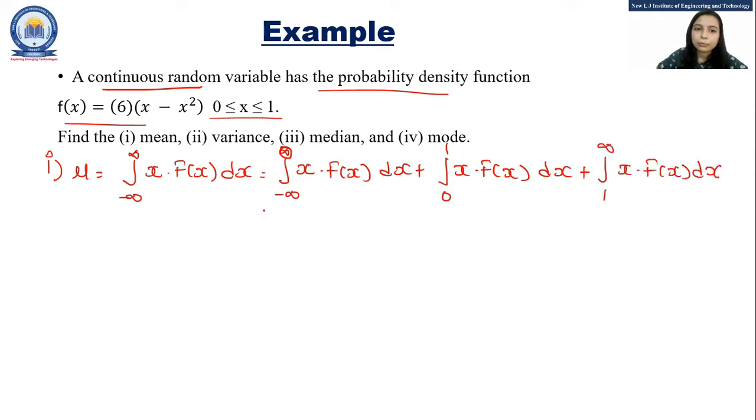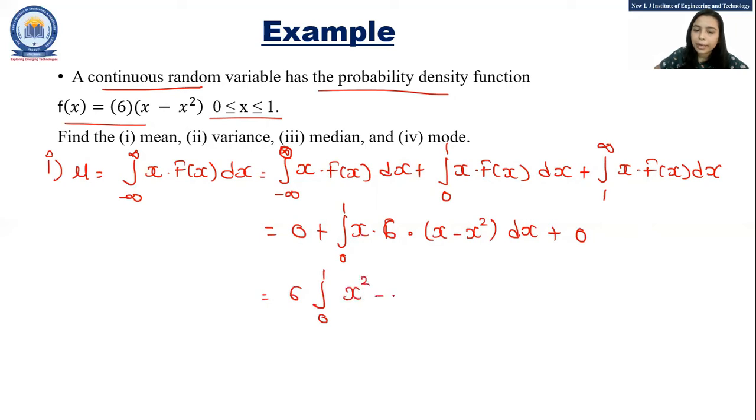Now for the ranges minus infinity to 0 and 1 to infinity, f of x is not defined, so these two terms become 0. So we can write 0 plus integration from 0 to 1 of x into 6 into (x minus x square) dx, plus 0. The 6 becomes common: 6 times integration from 0 to 1 of (x square minus x cube) dx.